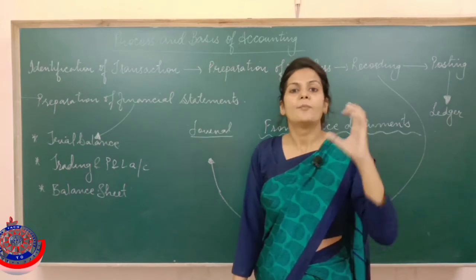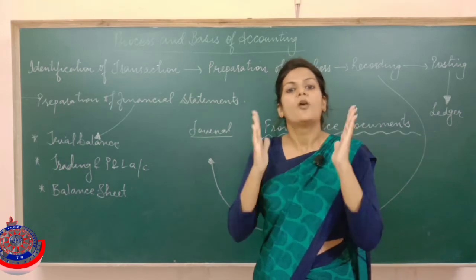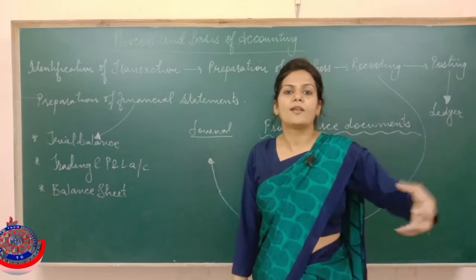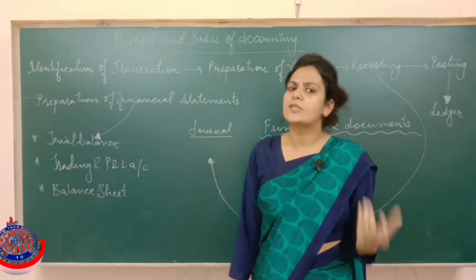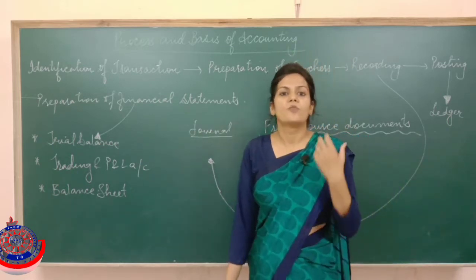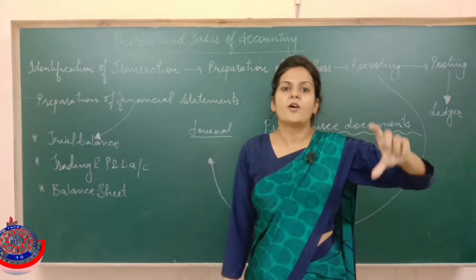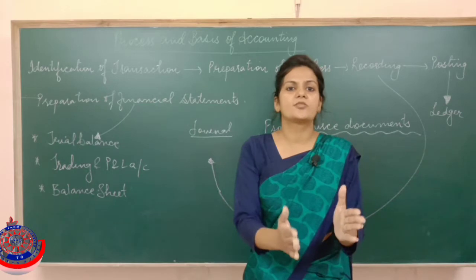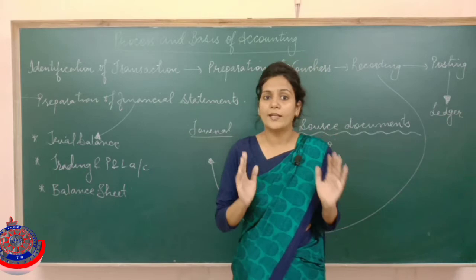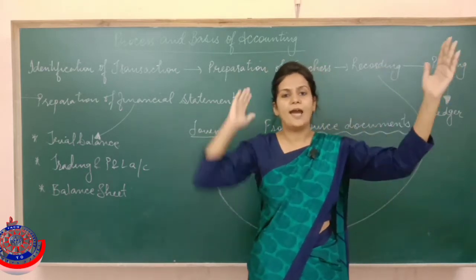Vouchers are made by every business on their own. Means the design of vouchers is drafted by every business concern as per their own wish. They can make fewer columns or more columns, as per their own desires. So vouchers are basically the proof of the transaction. In the voucher, it is mentioned that because of this transaction, which account is debited and which account is credited. Account, you know by now what it is? Account is a format which has two sides, debit and credit.